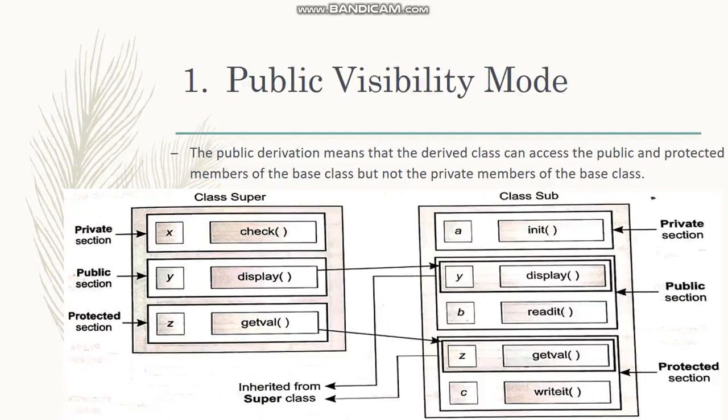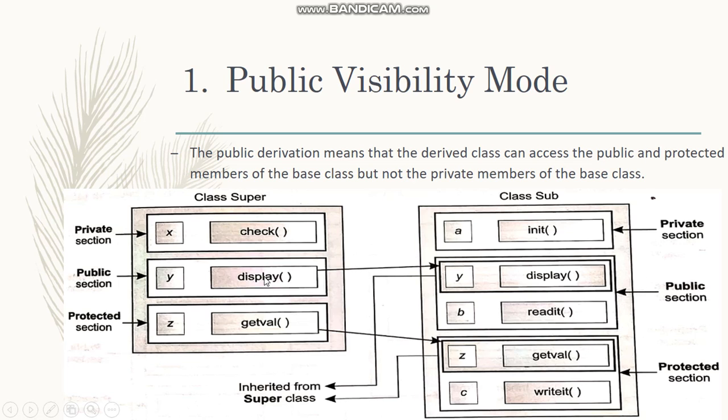Now the subclass has its own sections, that is private, public and protected, and their own member functions, that is init, readit and writeit. Now when we inherit the superclass into the subclass, its member functions also get inherited into the subclass section-wise. Only the private member function would not be inherited, the rest, public and protected, would be inherited but into their respective